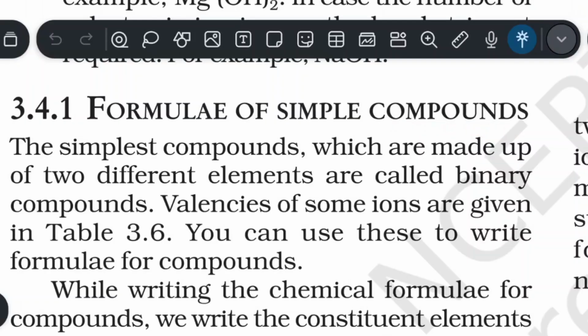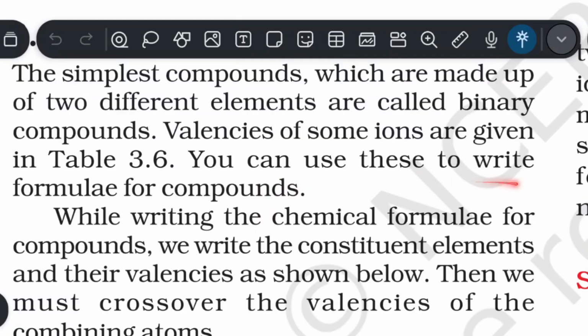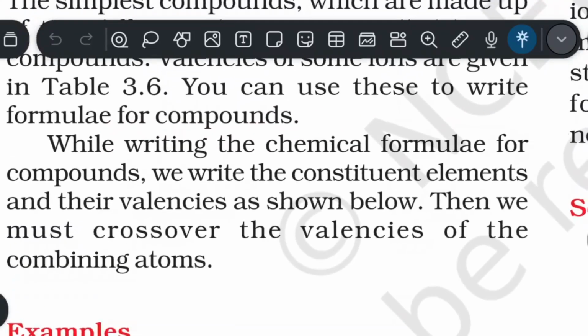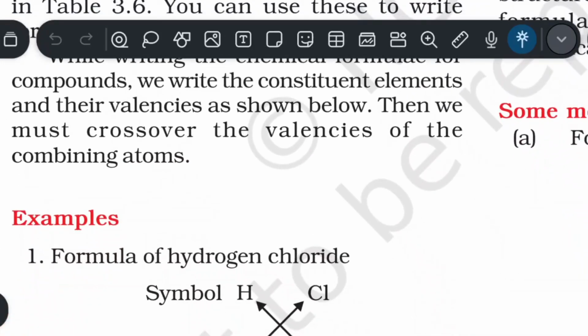Now, 3.4.1, formulae of simple compounds. The simplest compounds, which are made up of two different elements, are called binary compounds. Valencies of some ions are given in table 3.6. You can use these to write formulae for compounds. While writing the chemical formulae for compounds, we write the constituent elements and their valencies as shown below. Then we must cross the valencies of the combining atoms.